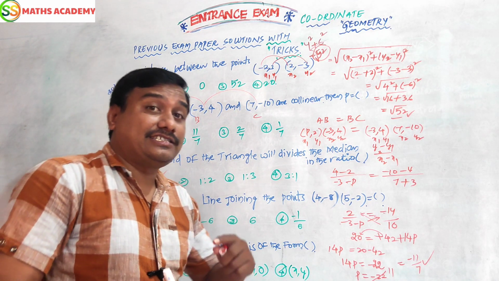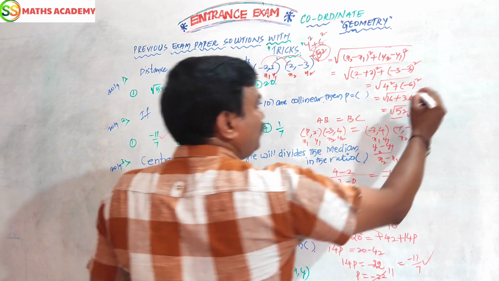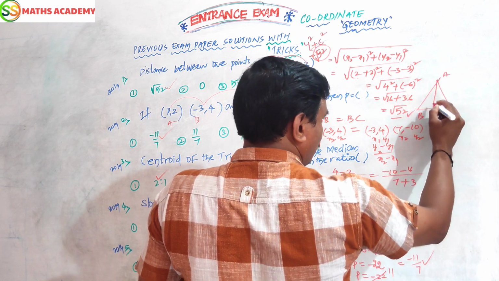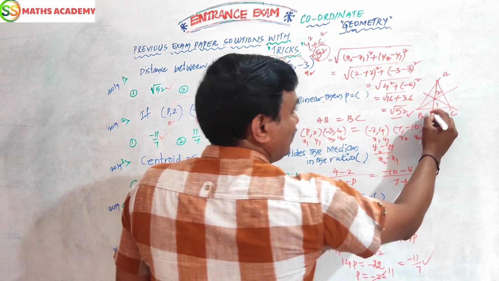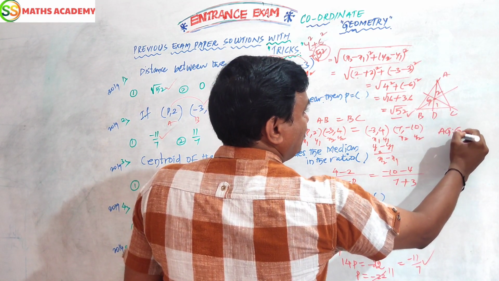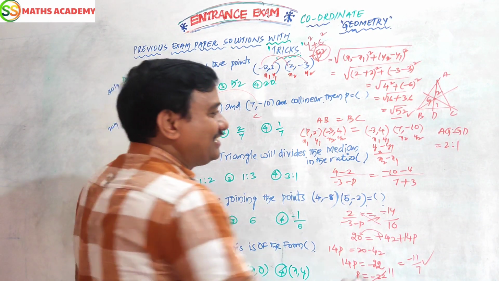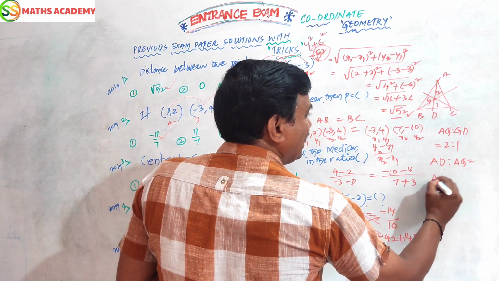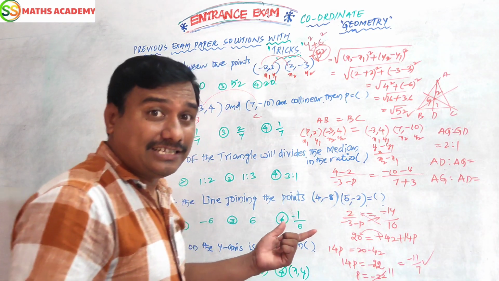But the paper setters are giving the question paper with a twist. That time this can be useful for you. This is 2 parts, this is 1 part. Here G is there, here D is there. AG is to GD is 2:1. It is clear. But sometimes they are asking like this: AD is to AG is what? AG is to AD is what?